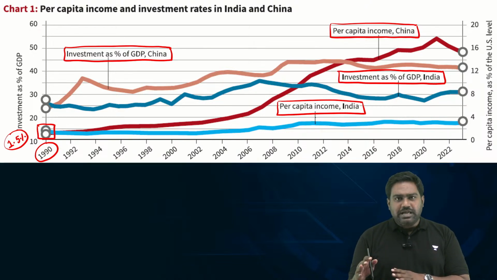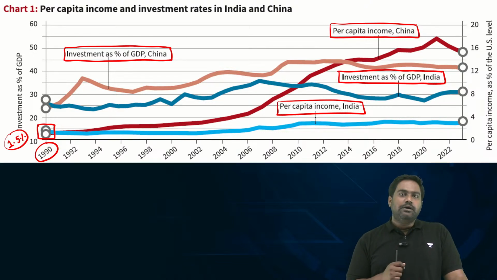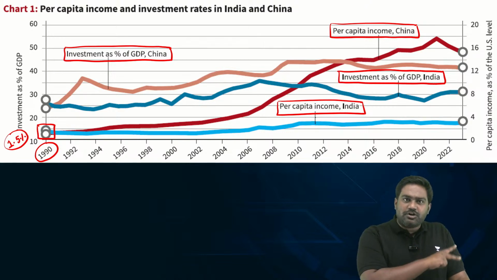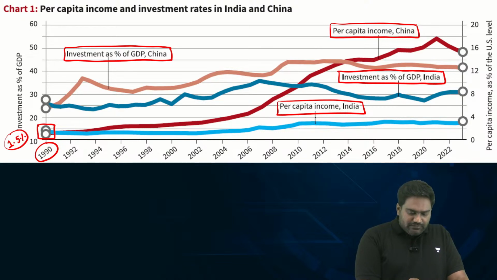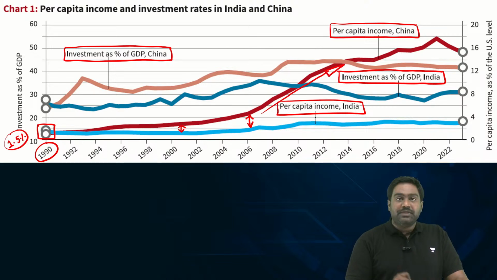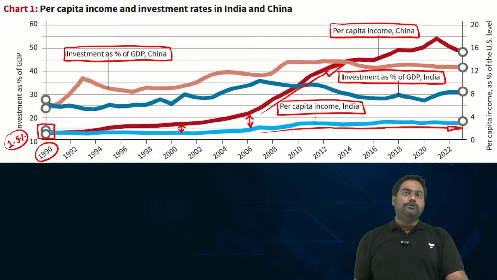Now, can you take a guess by looking at this graph? What is the per capita income in China today? What is the per capita income in India today? There is a massive difference that you find. Look at how the graph diverges somewhere in early 2000. You can see the divergence occurring over here, and you almost see an exponential growth in China's per capita income, whereas India's per capita income stagnates, remains almost constant.